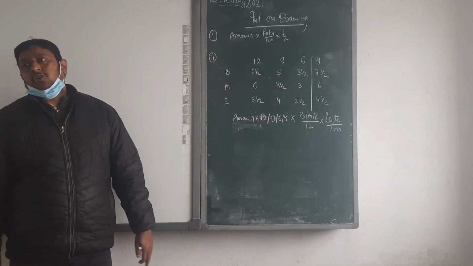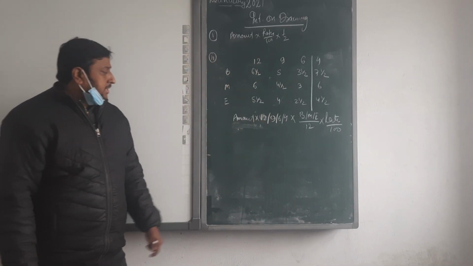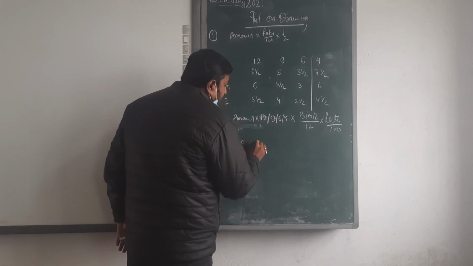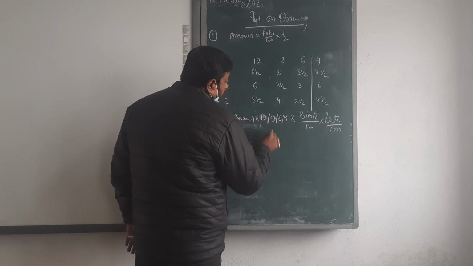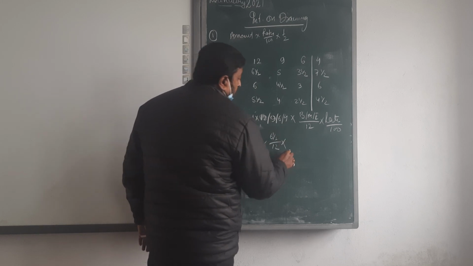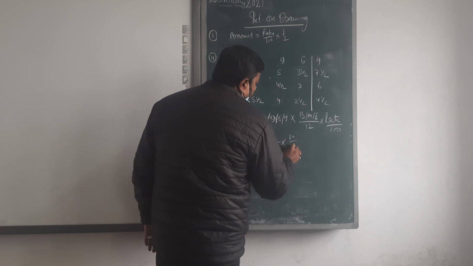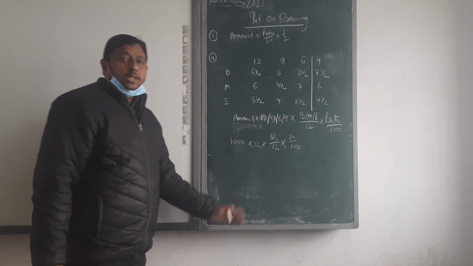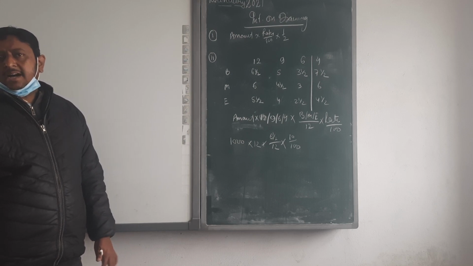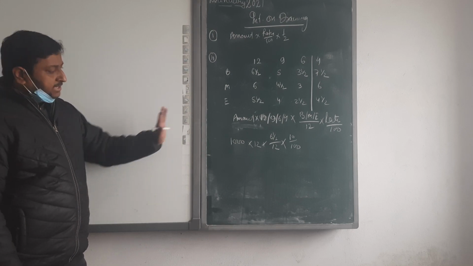This formula we are going to utilize. Amount maybe 1000; if 12 months, then 12 into beginning 6 upon 12 into rate, maybe rate 10% upon 100. This way we calculate the interest on drawing. Clear?